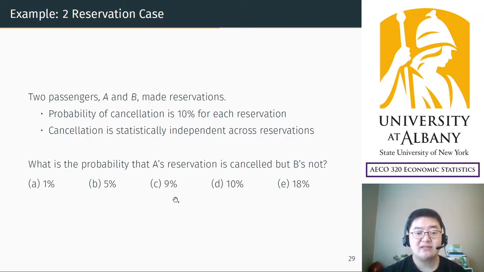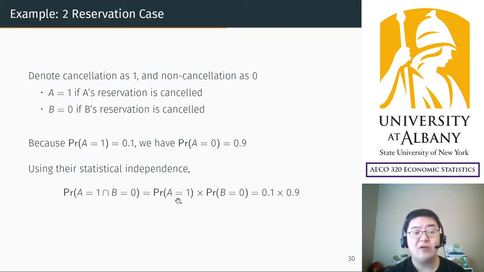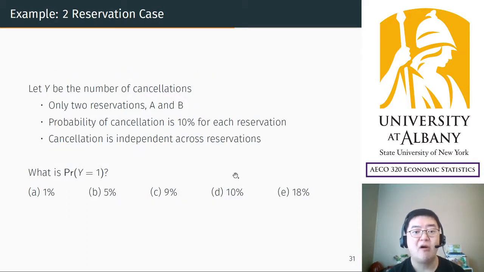It's quite simple, right? It's pretty easy. Now I will tweak this. Almost the same question. Say Y is the number of cancellations of the 2 reservations. Still, we are considering only 2 reservations. So Y is a binomial distribution, the number of cancellations, and all the parameters are the same. Probability of cancellation is 10%, and also independent across reservations. Then what is the probability that Y equals 1?